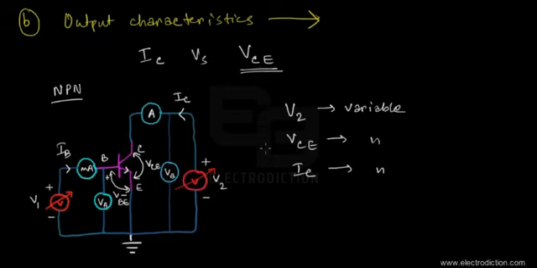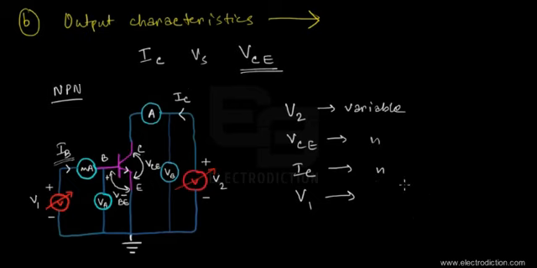So just keeping V1 constant for this particular moment, we need to use a variable voltage source in case of V1, basically for the reason that we'll be needing to study the variation of the collector characteristics, or rather the output characteristics, with reference to the input base current.